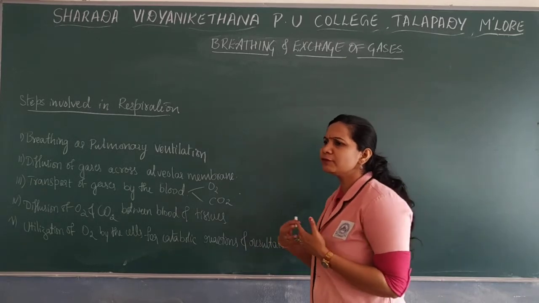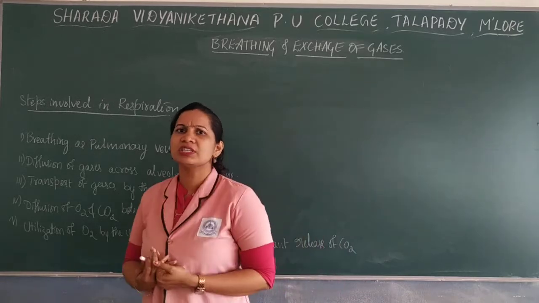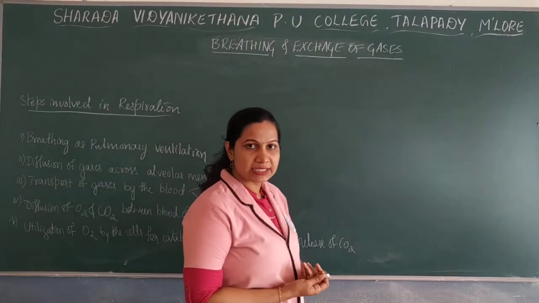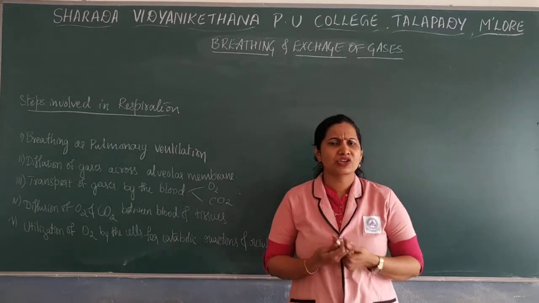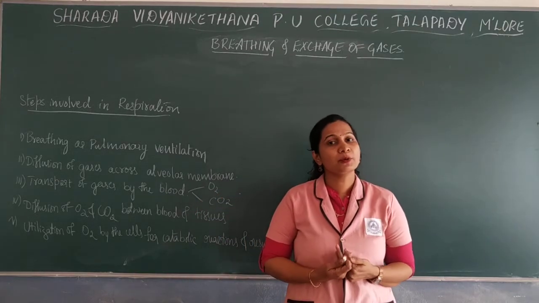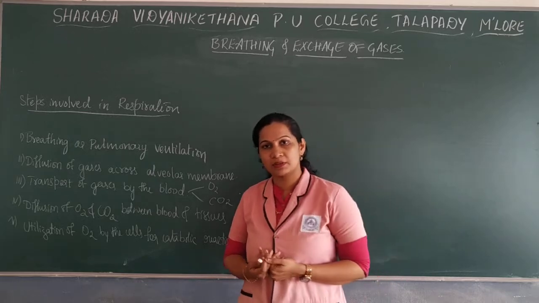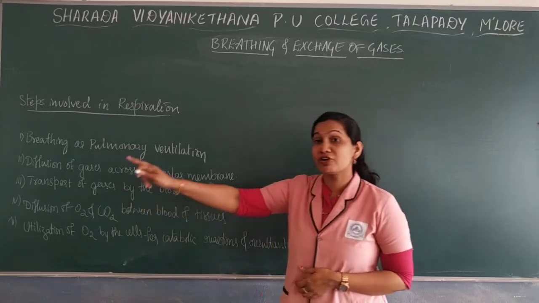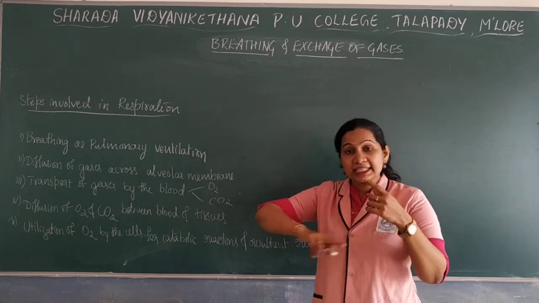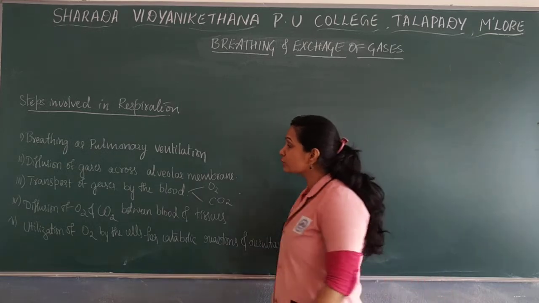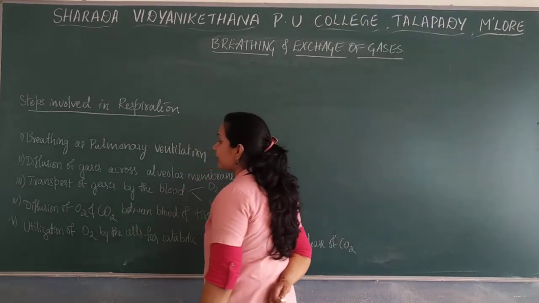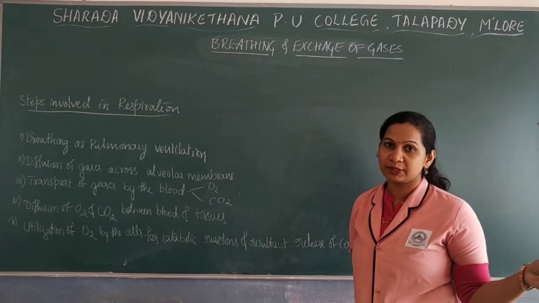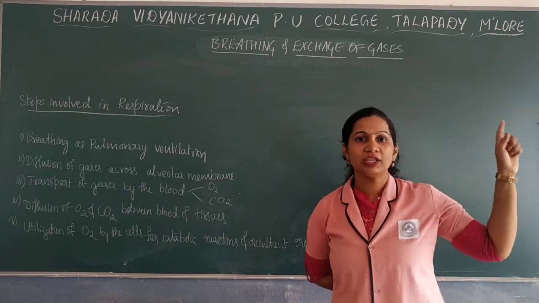For example, if food has to be absorbed, oxygen is required. ATP has to be utilized, oxygen is required. Muscle contraction, oxygen is required. For all the processes, very important is nothing but the oxygen. Next, there is a diffusion of carbon dioxide. In the case of body tissues, the carbon dioxide will be diffused into the blood. That is deoxygenated blood, and that will come back to the heart.